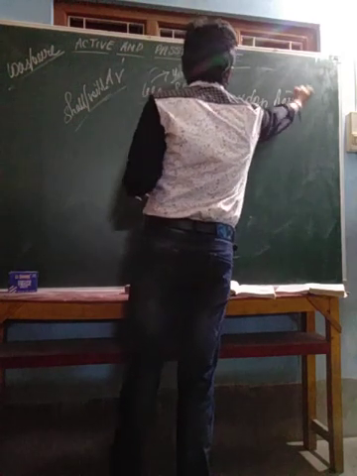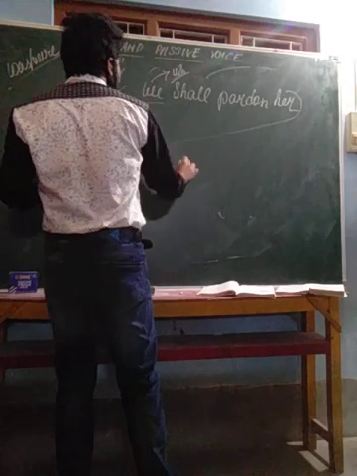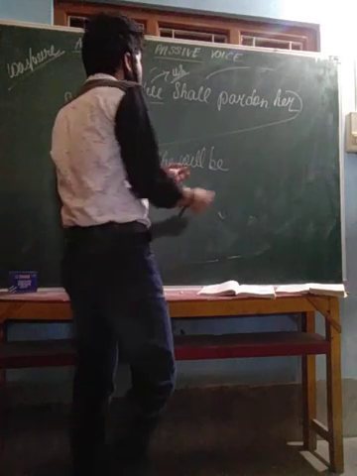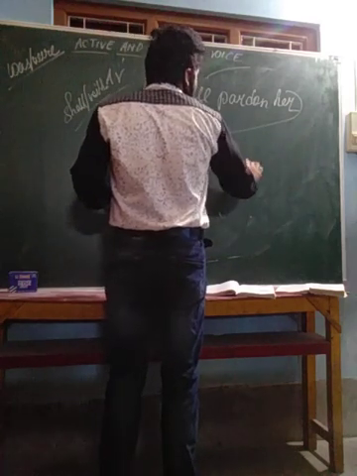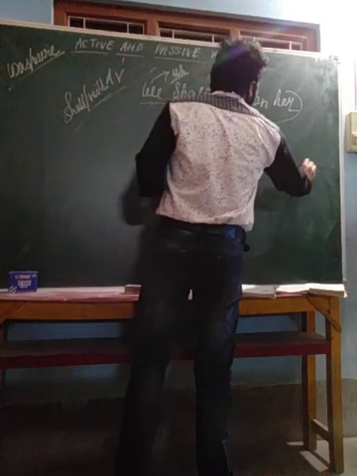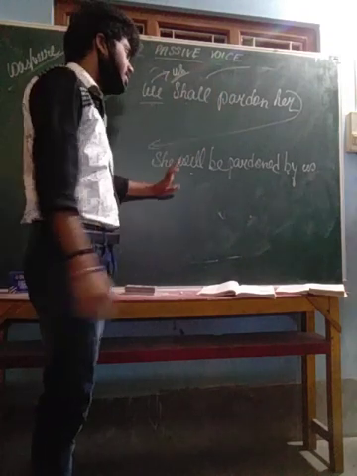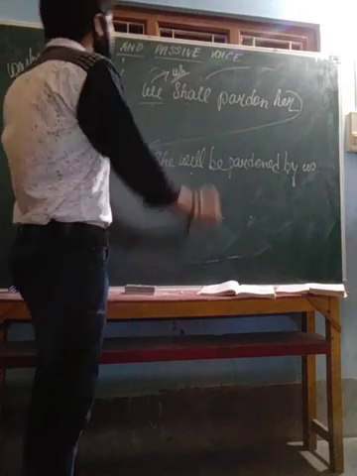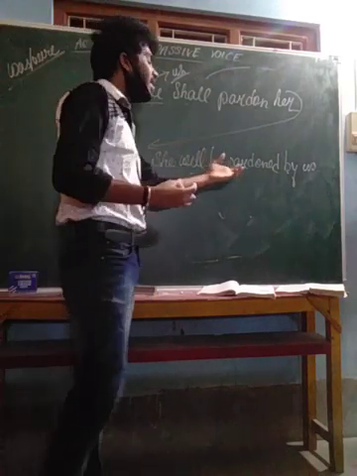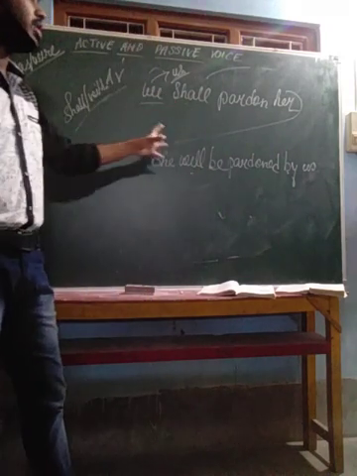So her will turn into she. As it is shall, we have to add will be, so it will be "she will be". Pardon will be changed into pardoned. By whom? By we, and we will turn into us. So "She will be pardoned by us." It's the same as subject, verb, object; we have changed it the same way. Just see the meaning: "We shall pardon her" means it is we who pardon her. Same: she will be pardoned by whom? By us. The meaning remains the same, only the words are transformed from here to there.